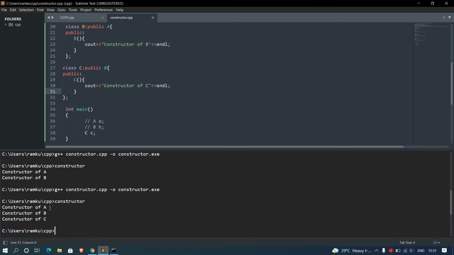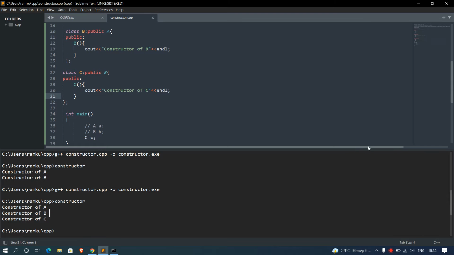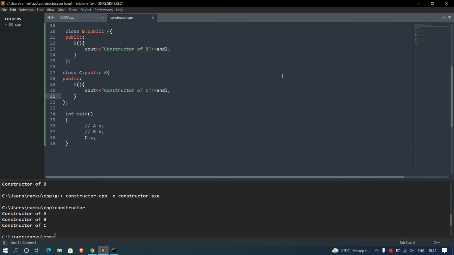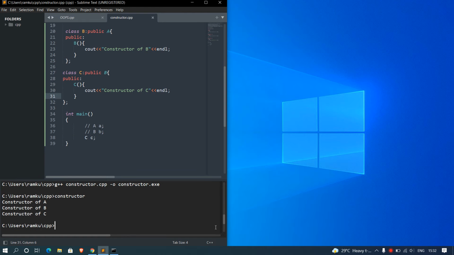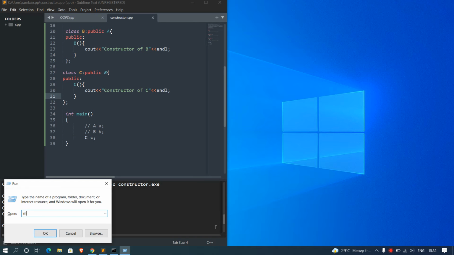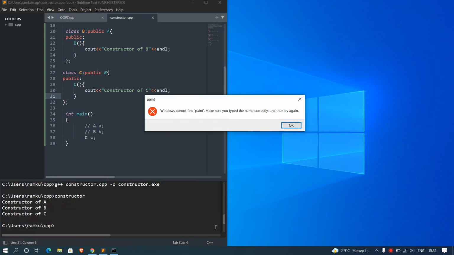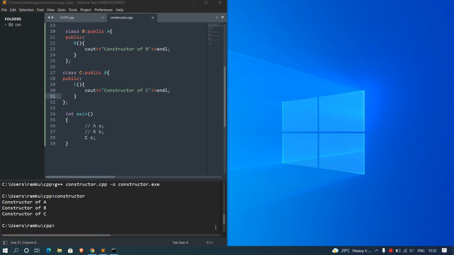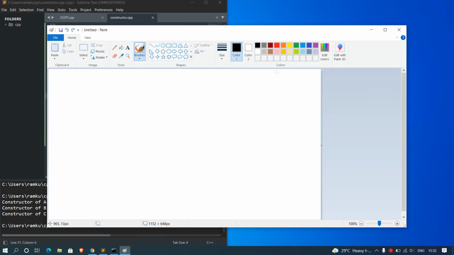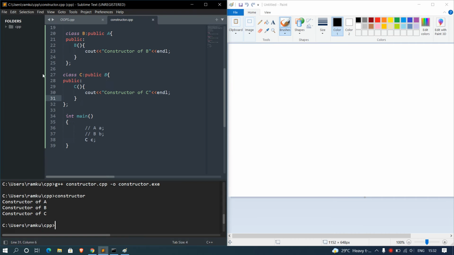So here you can see the constructor of A is getting called first, then the constructor of B is called, and then the constructor of C is called. So I think the concept is clear. Let's have a visual representation of how this is going on. So I'm going to open my Windows MS, and I'm going to give you a visual representation of how it is getting called.